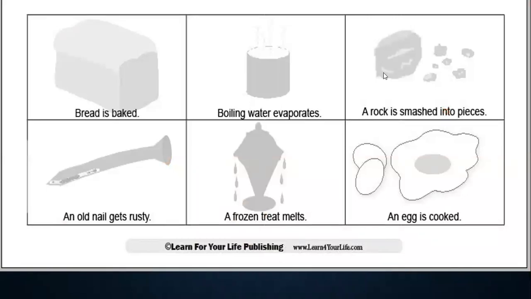I want you to help me out in this. A bread is baked. When you bake a bread, you can smell it, you can see the color change in it. So would I call it physical or chemical?